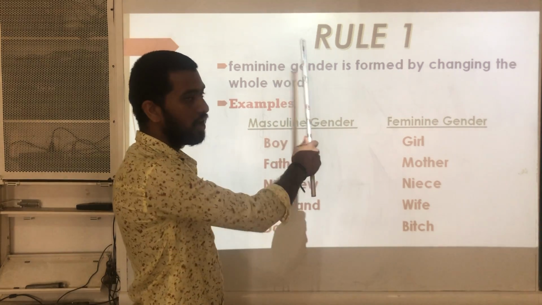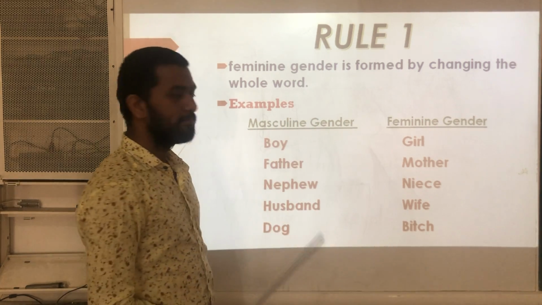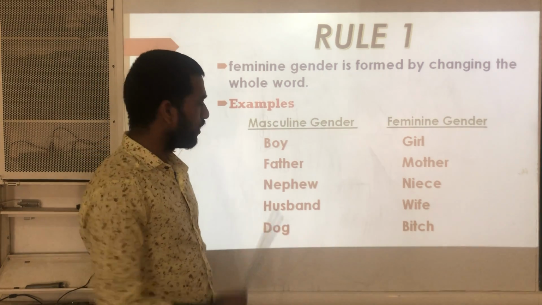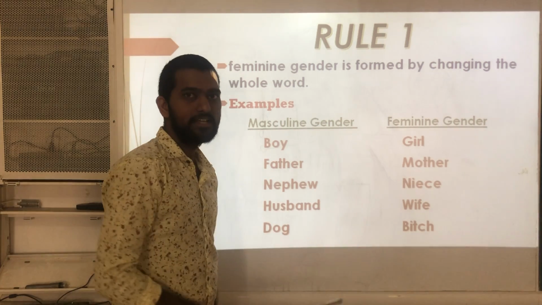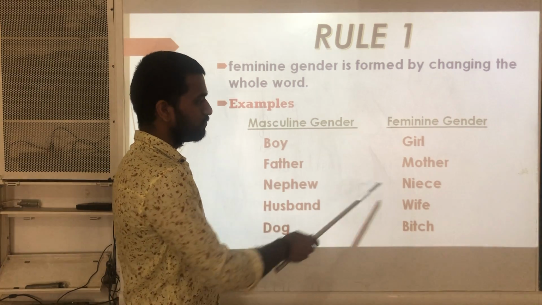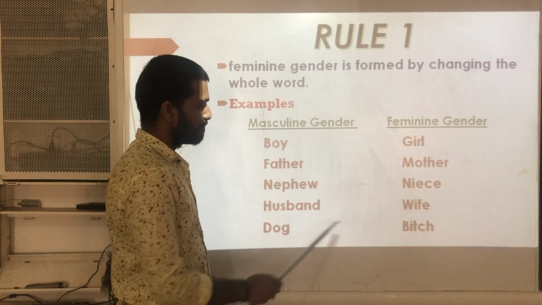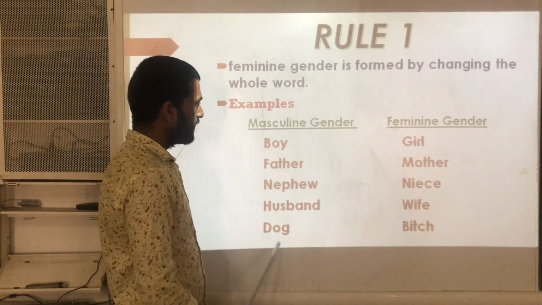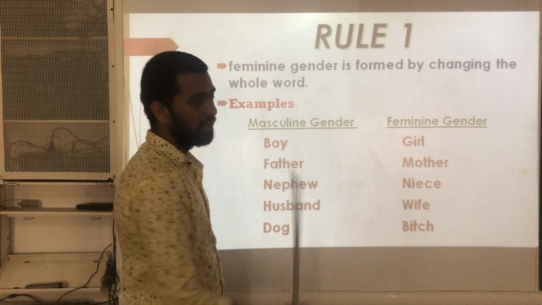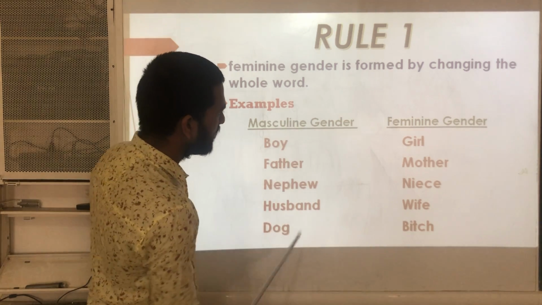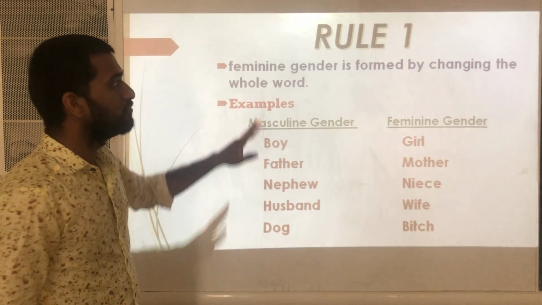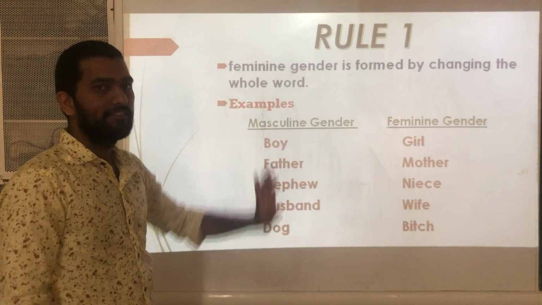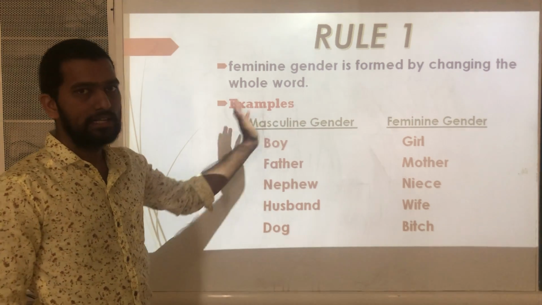This is the first rule. Look at some of the examples given here. Father, mother. Whole word is changing. Next, nephew, niece, husband, wife, dog, bitch. Dog means masculine and feminine is bitch. So in this way we should convert the masculine into feminine by following the first rule. We need to change the total word.